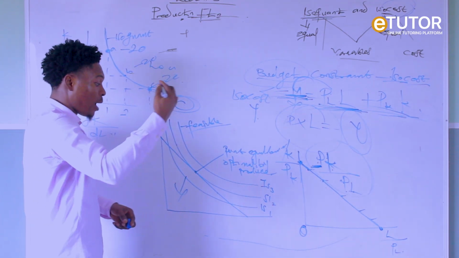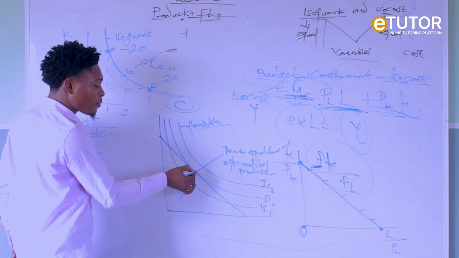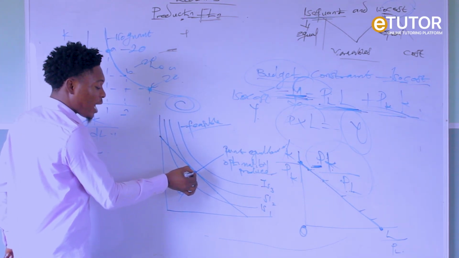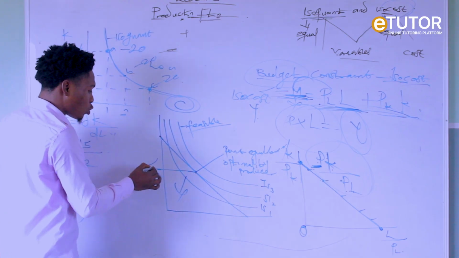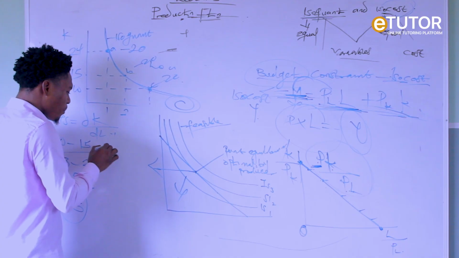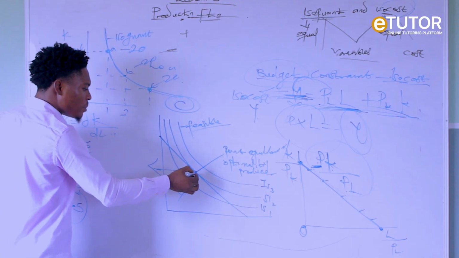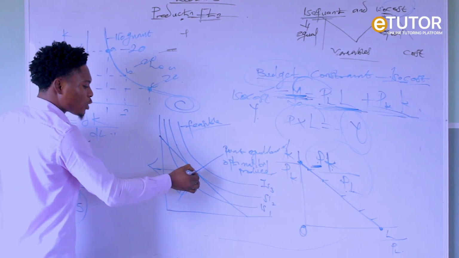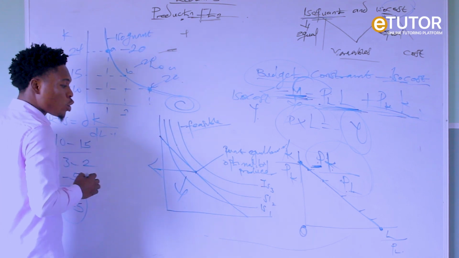So we have to increase our production to a point where the ISO quant is tangential to the ISO cost. So at this point, what is the slope? That means the slope of the ISO cost and ISO quant, they are what? Equal.